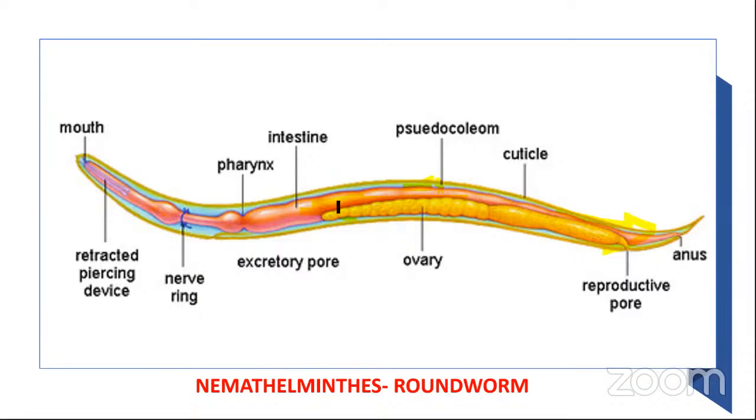Gases also diffuse through the tegument and then are transported to the fluid in the pseudocoelom. Then the fluid flows all over the body and transports these gases to different parts of this organism. So this is the basis of transportation. There is no actual circulatory system, but the fluid in the pseudocoelom flows all over the body and transports different materials to the cells of this roundworm's body.